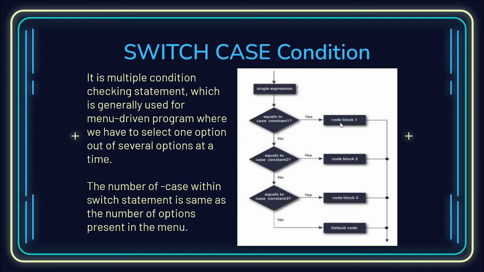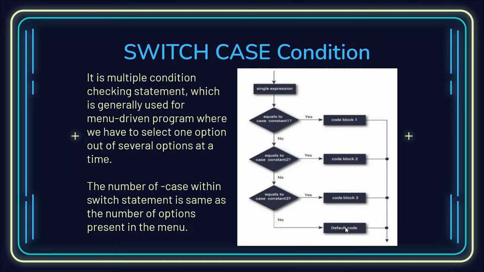If yes, then a certain code block will be executed, and then we get to the return statement. If no, then we check whether its value is equal to the case constant 2. If that's true, then we execute code block 2 and then go to the return statement. If that's not true, then we check whether its value is equal to constant 3, and then similarly we go on.